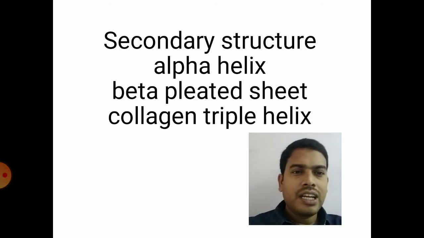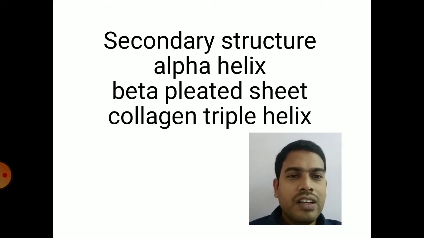So in the secondary structure, apart from peptide bonds, the structure is especially stabilized by hydrogen bonding. The hydrogen bond has a strength of one tenth of a covalent bond. So that hydrogen bond plays an important role in structural stability in secondary structure. Secondary structure is of three types: alpha helix, beta pleated sheet, and collagen triple helix. All these structures are stabilized by hydrogen bonding.